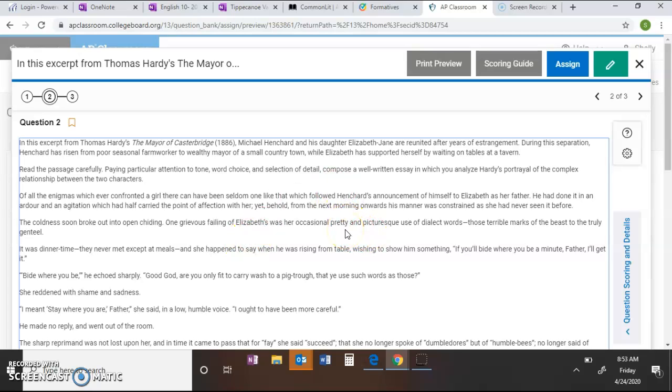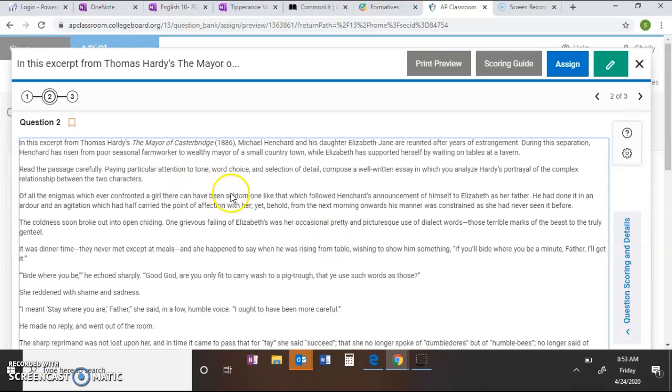So, you could easily pull out some imagery here. You could easily pull out compare and contrast here. You could compare the two characters. They're both uneducated. They both are not easily fitting into this society in which they find themselves now. And then you can contrast them. They have a lot of comparisons. They have a lot of contrast. Any of those literary terms are fair game, guys. So think about those things.